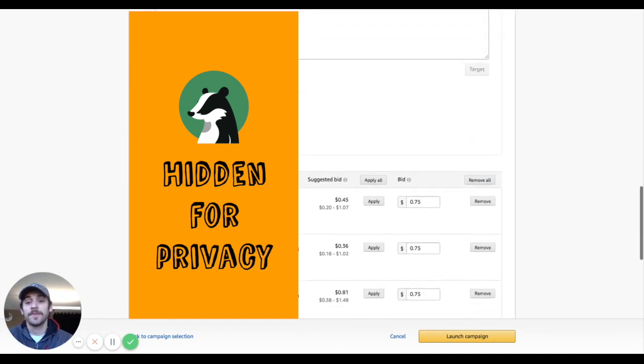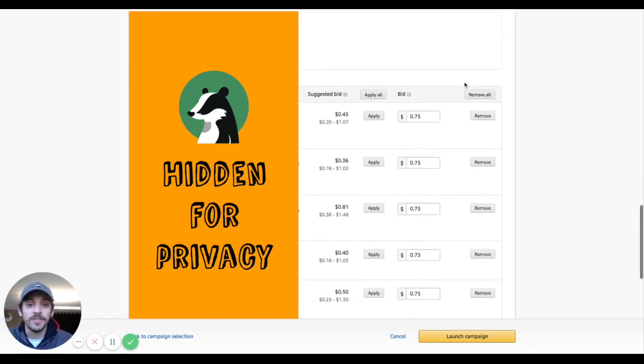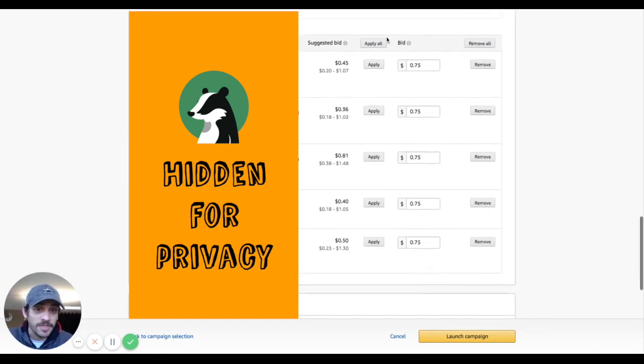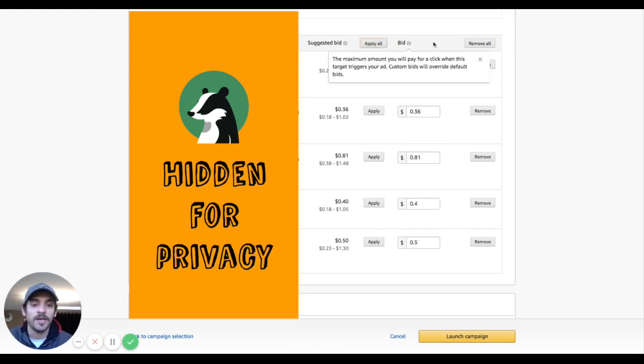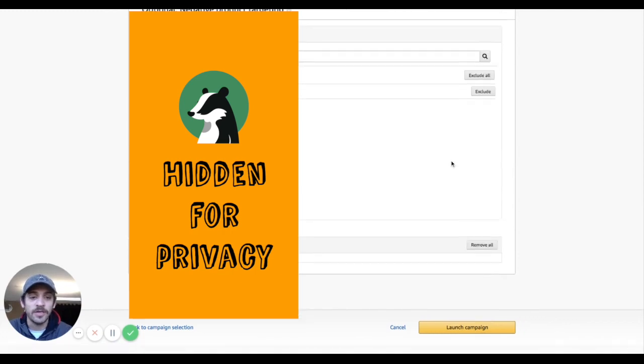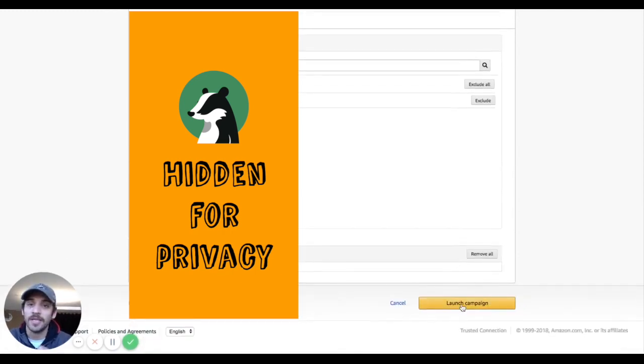There it is. Scroll down a little bit and you will see suggested bids. That's a good starting point, especially if you're using something like Bids by Badger. We'll be releasing functionality for all of these new campaigns sometime in December here, which is awesome. But as a good starting point, I would definitely recommend just going with these suggested bids, or 75 cents or 50 cents. These are all good places to start. So let's hit apply all here and then scroll down and launch the campaign, and that's it.